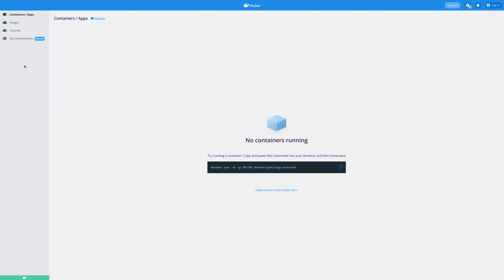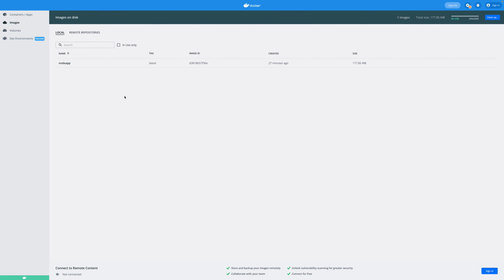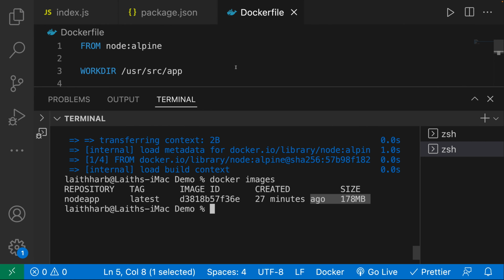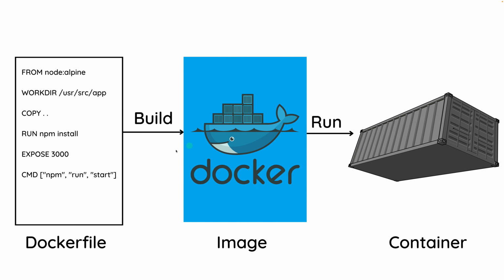Now also, if you have Docker Desktop, you can go to Docker Desktop, and you can see over here we have our image node app. So that's good. Over here, we have completed this step. We have built the image. Now from that image, what I want to do is run a container.